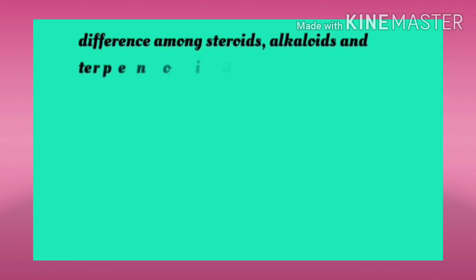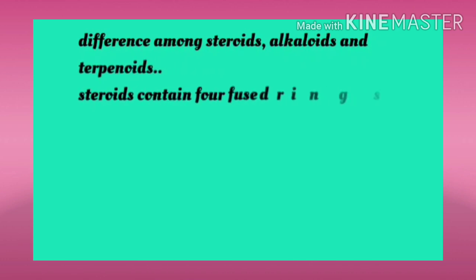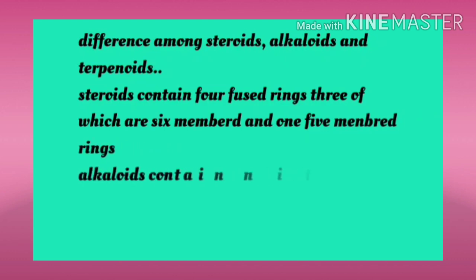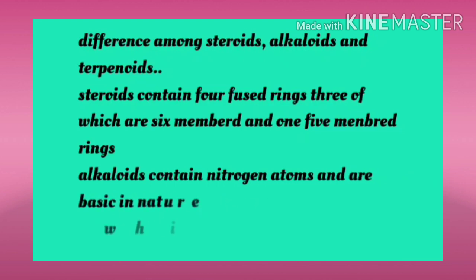Before we end our lecture, let us discuss one more thing. In the syllabus, we have to study steroids, terpenoids as well as alkaloids. The common factor among them is that all three are natural products, but steroids and alkaloids are different from terpenoids.